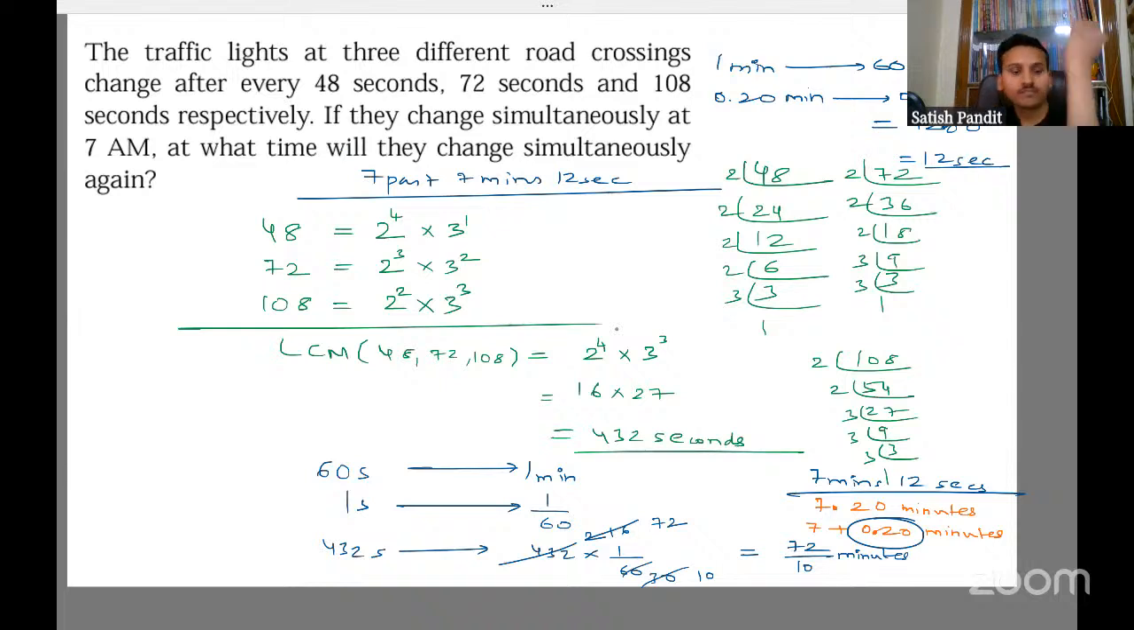But this 7 minutes 12 seconds you have to write. It's not like 7 minutes 20 seconds. Okay, it's not 20 seconds. This is how you convert. I've shown the process also. 0.2 minute you multiply with 60 to get seconds.